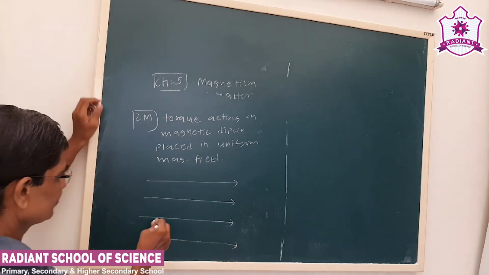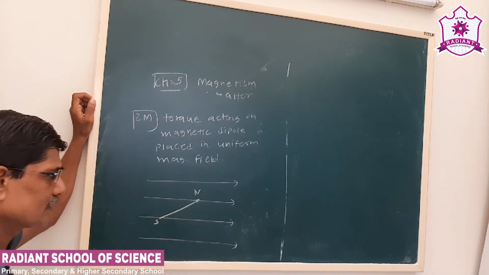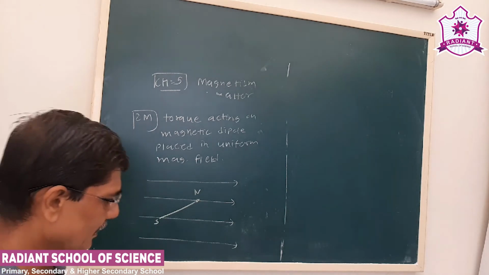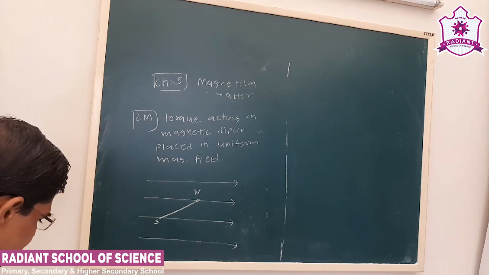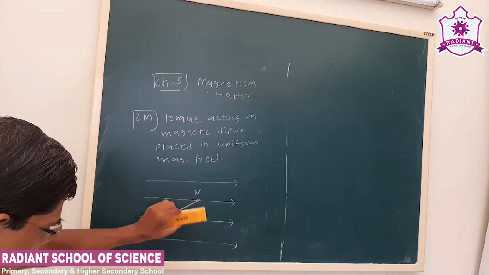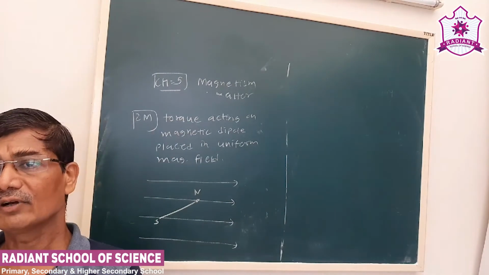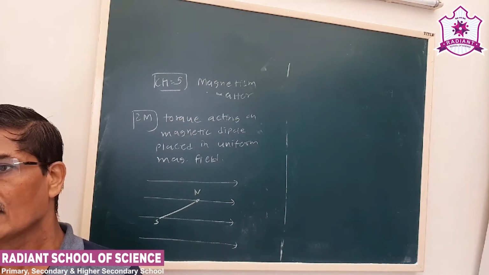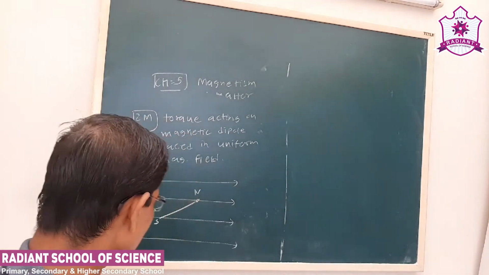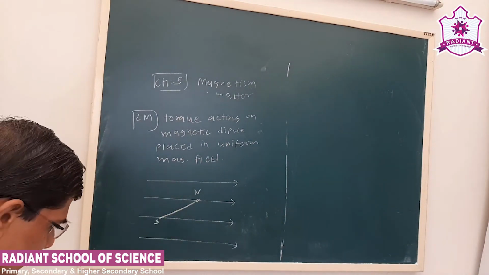Now let us say a magnetic dipole is placed like this. Normally if I place a bar magnet, it will arrange itself like this, but suppose I rotate it, we have to do some work. That work is stored in the form of potential energy of the magnetic dipole. Now it experiences torque.